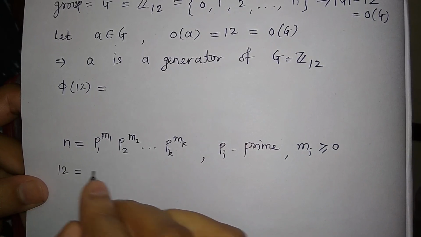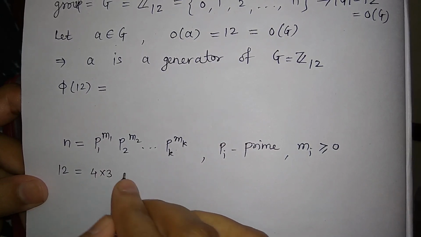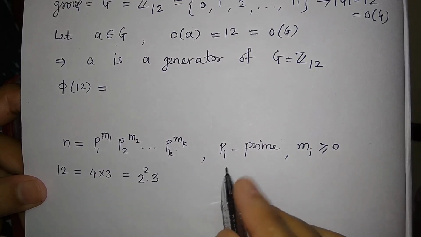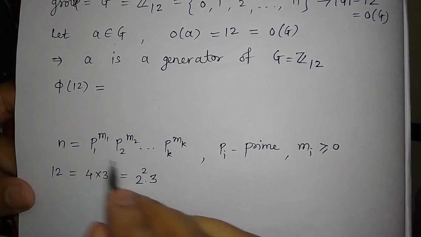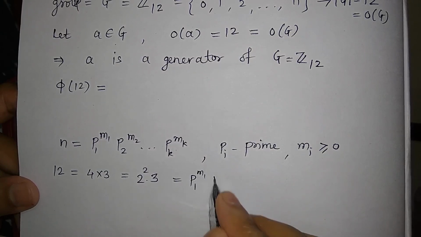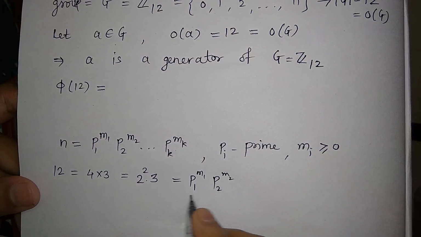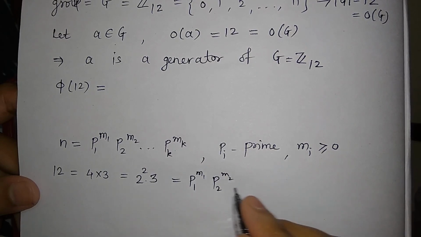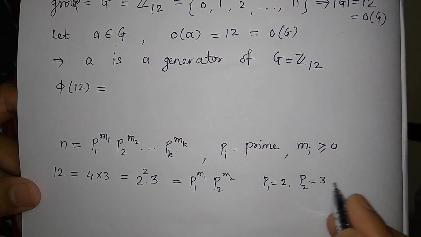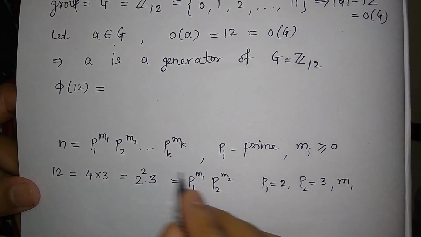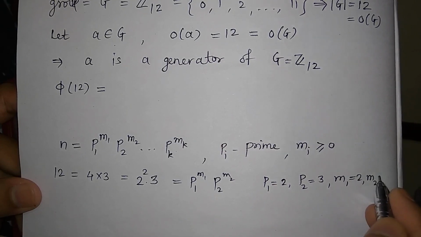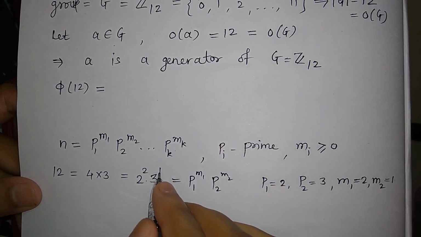So 12 is equal to 4 into 3, which is the same as 2 square into 3, right. So you have two primes, this is say p1 raised to m1, p2 raised to m2. That means here p1 is equal to 2, p2 is equal to 3, and m1 is the power of this prime p1, so m1 is 2 and m2 is 1, 3 raised to 1.